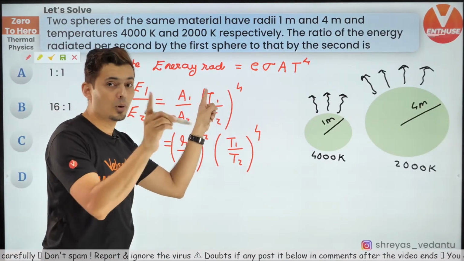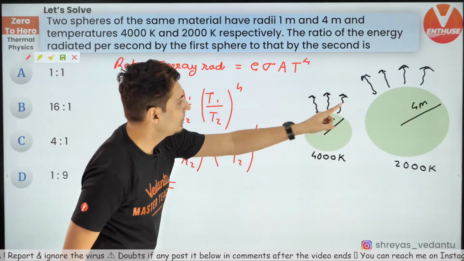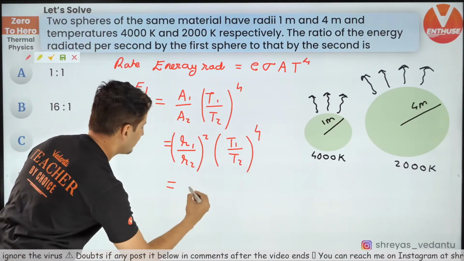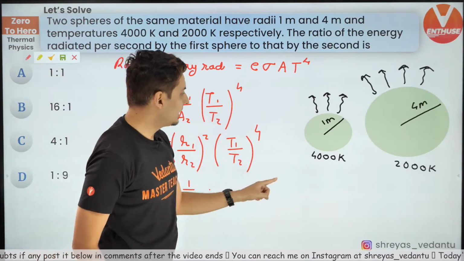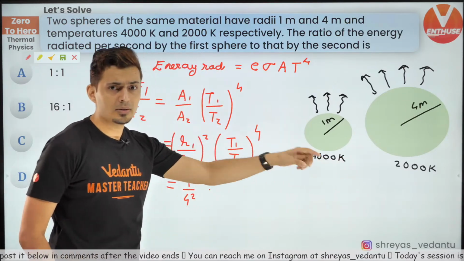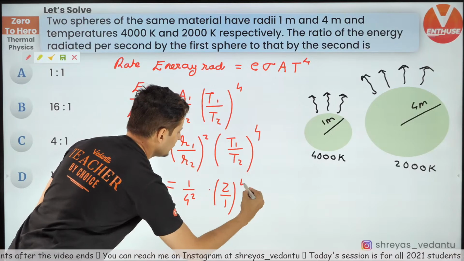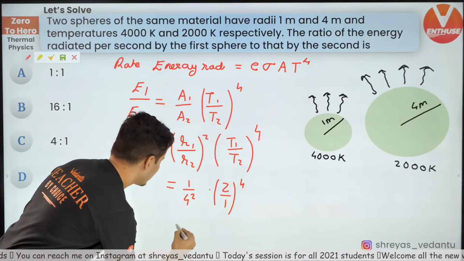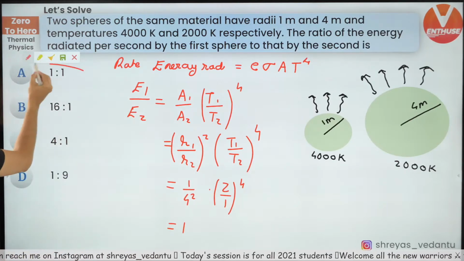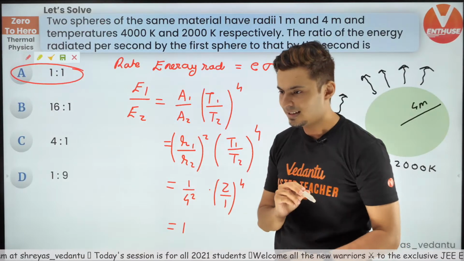R1 by R2 is 1 by 4, so 1 by 4 square, and T1 by T2 is 4000 by 2000, that's 2:1, whole raised to 4. This is 1 by 16, that's 16, so this is going to be 1. Hence the answer is 1:1. Yep, that's the answer.